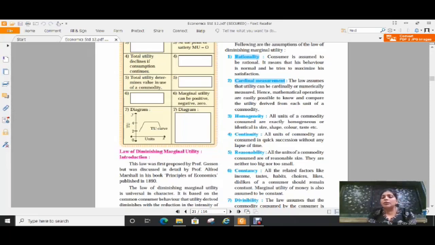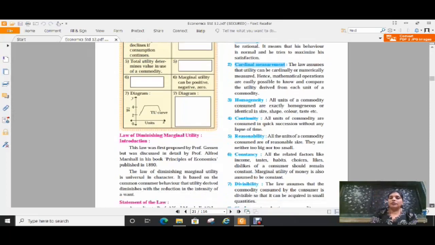The sixth one is constancy. All the related factors like income, taste, habits, choice, likes, dislikes of a consumer should remain constant. That means, at the time of study of this law, the consumer's likes, income, taste, habits, all these factors must be constant, they should not change.